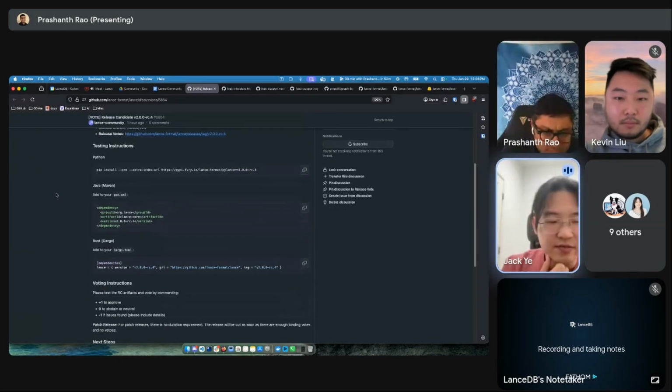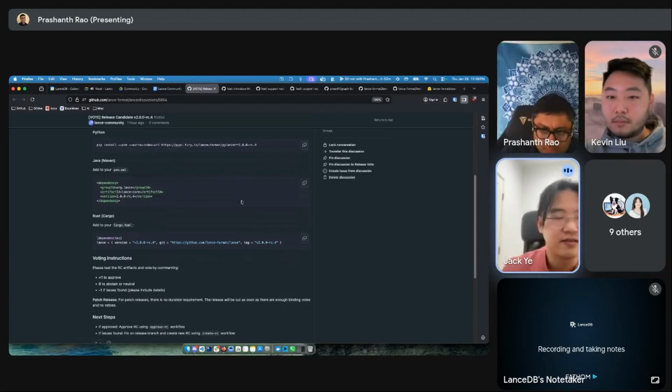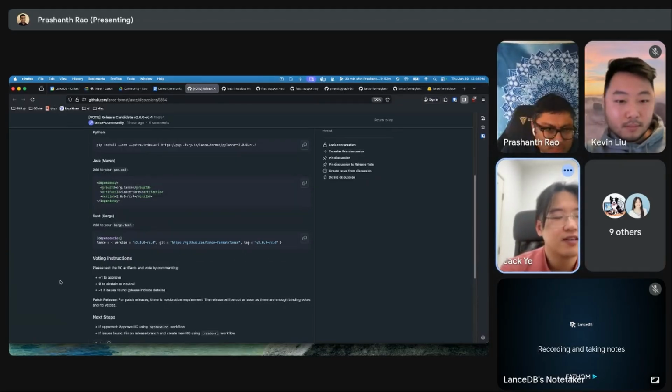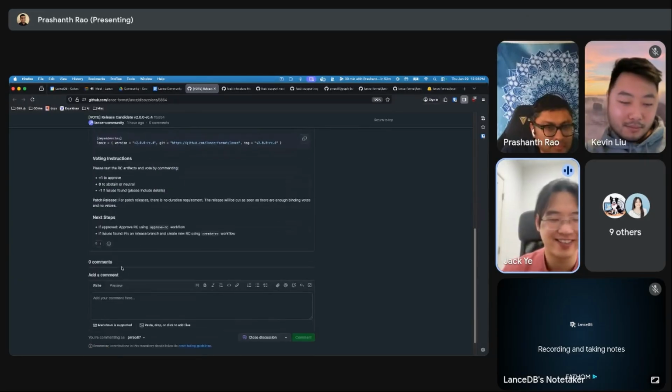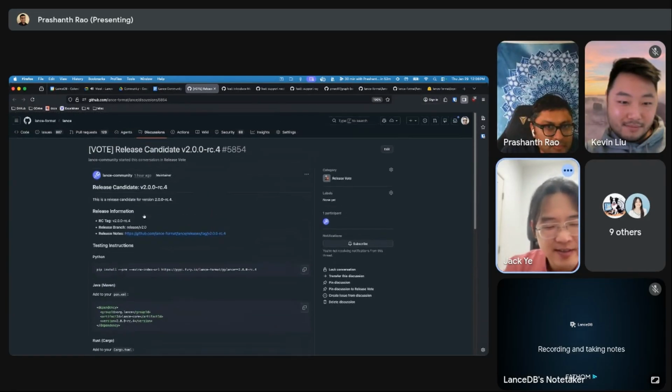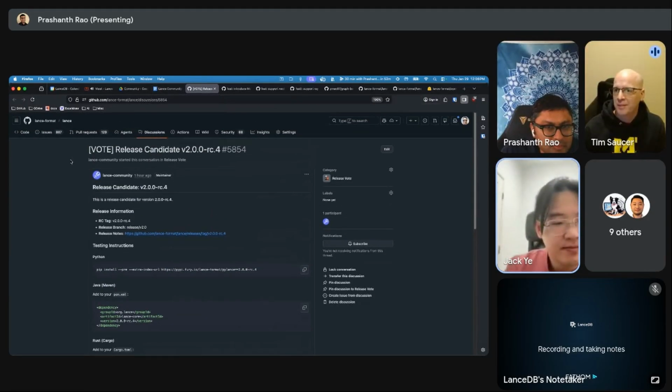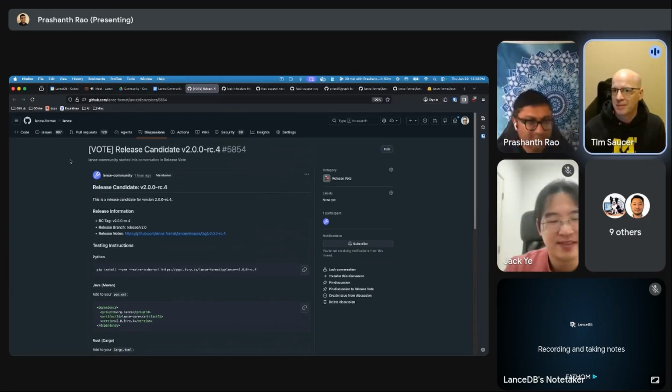Yeah, this one I just got in the morning, which contains the fix for the B-tree. So hopefully this is the last RC we do, and we could get it out. I was literally updating my Cargo.tomls to point to this before the meeting started. So I will be testing it right now.